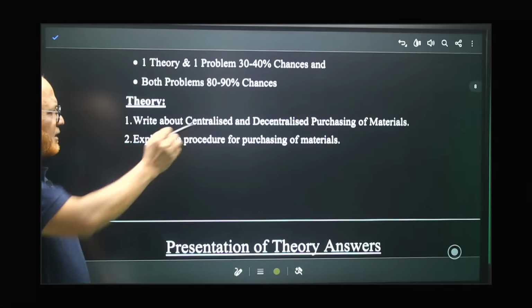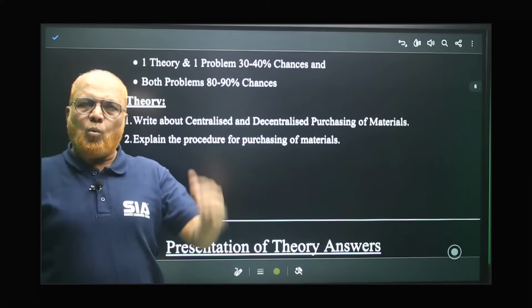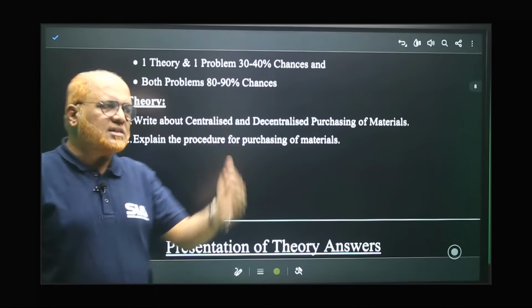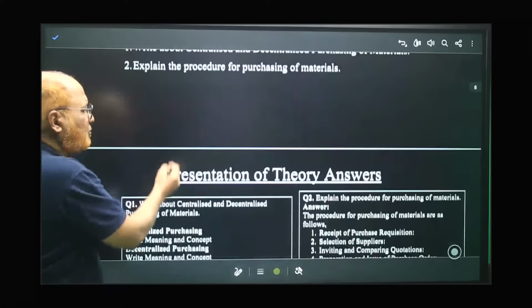Then secondly, explain the procedure of purchasing the material. What are the stages applied? What are the steps applied in purchasing of material?